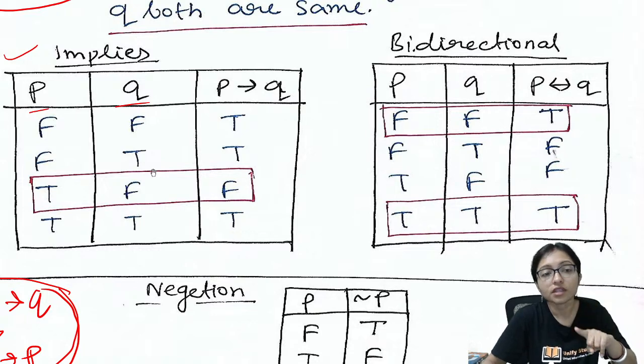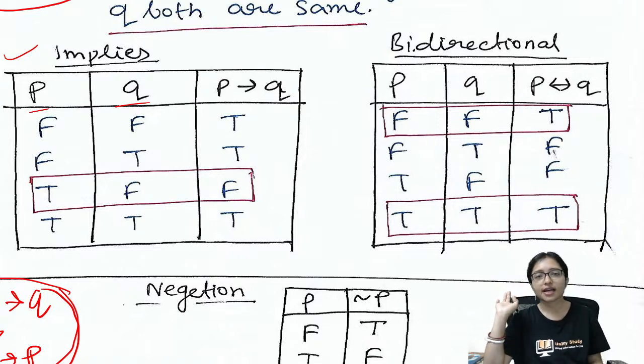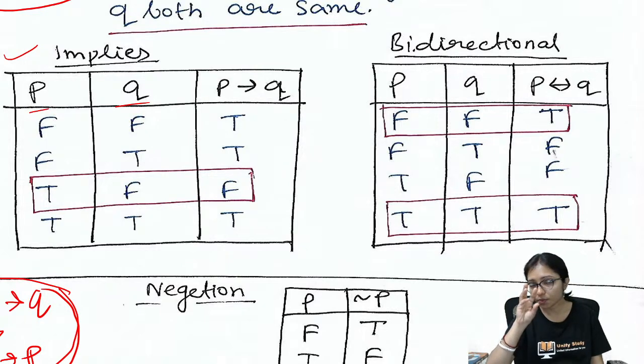But P is true and Q is false, that is never possible. P is telling that I am true, means I am prepared well. You are 100% prepared. You did your preparation well, but you fail the exam, that is never possible. That's why P true, Q false, P implies Q is false here. Okay. So this P implies Q is very important.